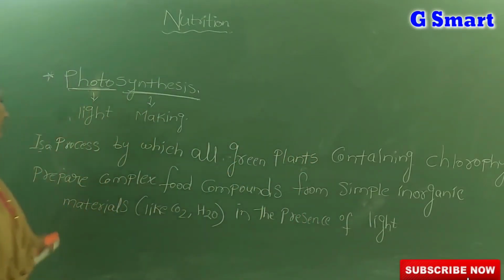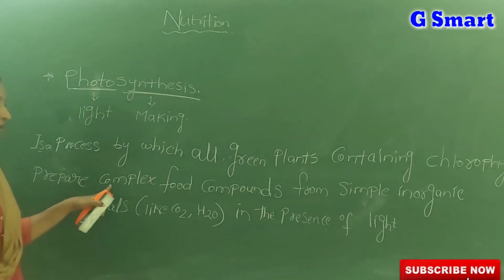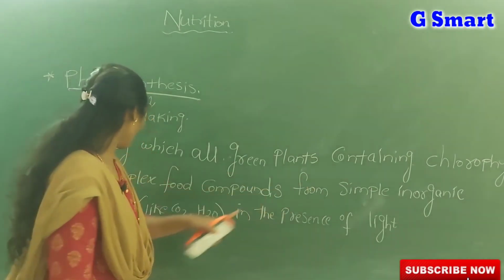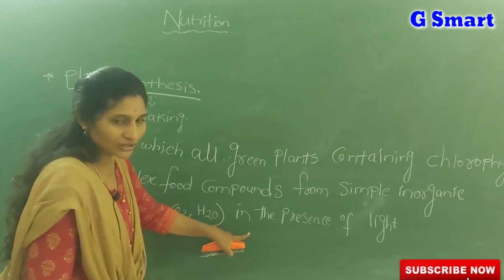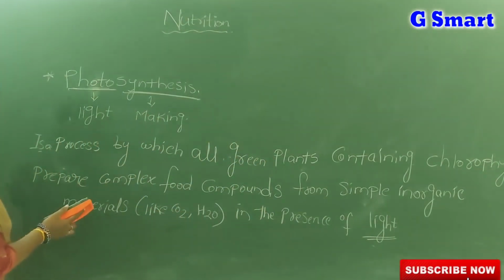So photosynthesis is the process by which all green plants containing chlorophyll prepare complex food substances from simple inorganic materials like CO2 and water. This process occurs only in the presence of light.